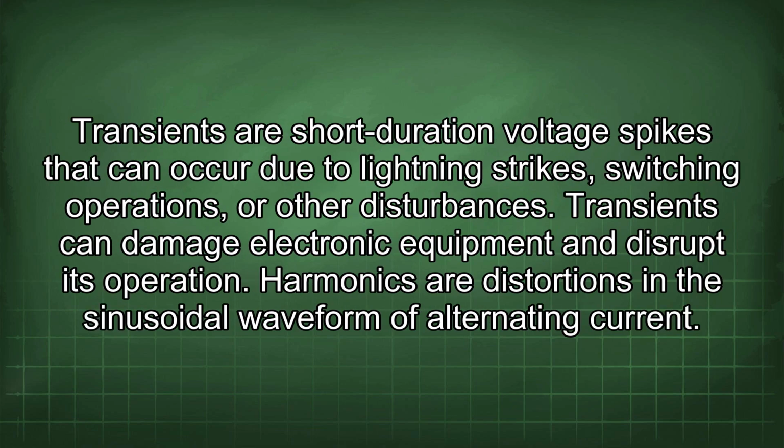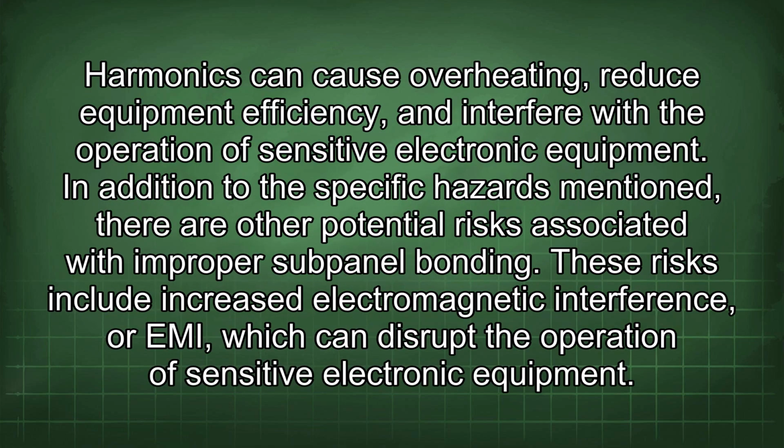Transients are short-duration voltage spikes that can occur due to lightning strikes, switching operations, or other disturbances. Transients can damage electronic equipment and disrupt its operation. Harmonics are distortions in the sinusoidal waveform of alternating current. Harmonics can cause overheating, reduce equipment efficiency, and interfere with the operation of sensitive electronic equipment.